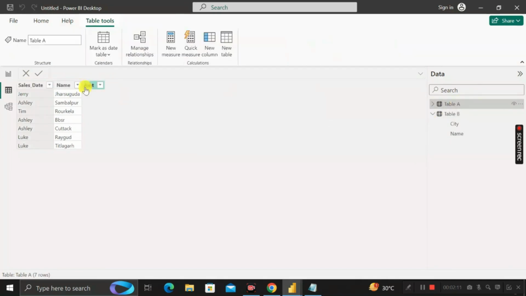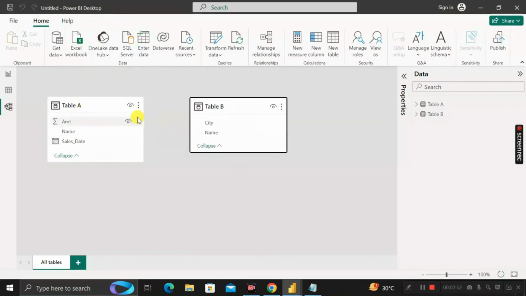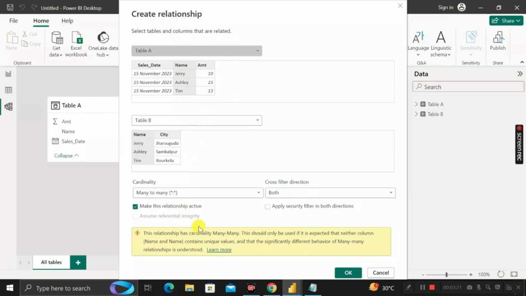Now, to create any visualizations or any report, first of all we have to work on data modeling. It means first we have to create the relationship between these two tables, correct? As I have already told, the name column is common in both table A and table B. So when I want to create the relationship between table A and table B on the basis of this name column, at that time we face a problem: a many to many relationship occurs. This relationship has cardinality many to many.